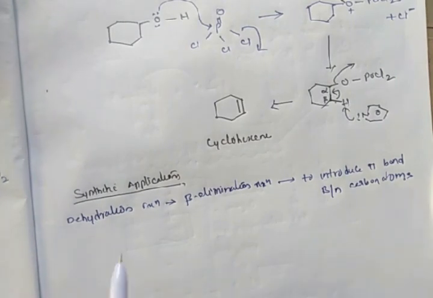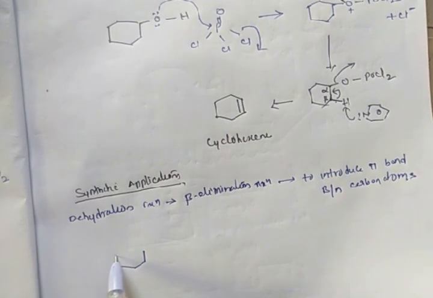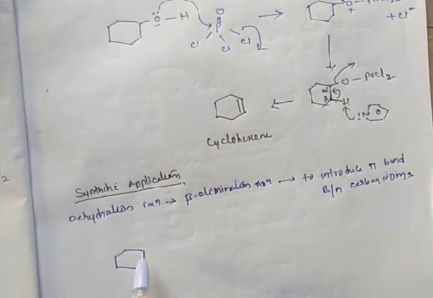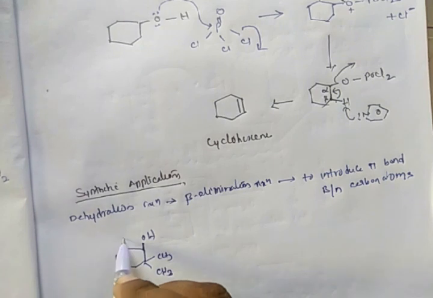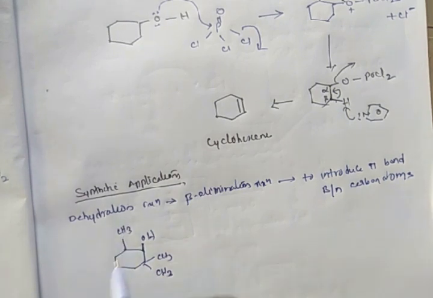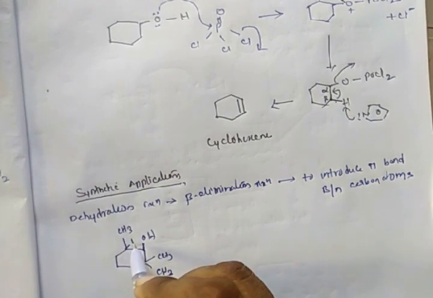This is the structure of the starting material for the synthesis of vitamin A. So we have here oxygen, there are CH3, another CH3, and another CH3. Here we have a hydrogen atom.